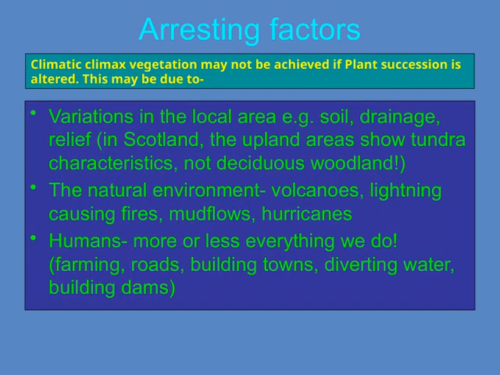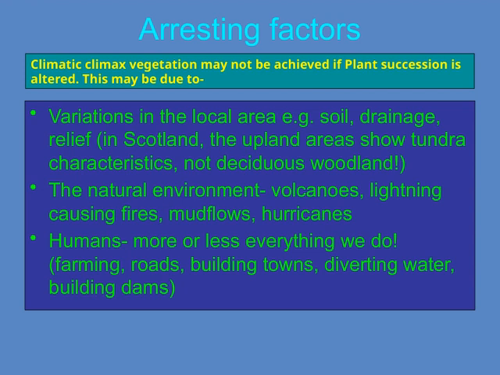Now, let's talk about some arresting factors that can influence natural environments and plant succession. First, there are variations in the local area, such as differences in soil, drainage, and relief. For example, in Scotland's upland areas, instead of deciduous woodland, you often find tundra-like characteristics. These local variations can really shape what kind of vegetation and ecosystems develop.